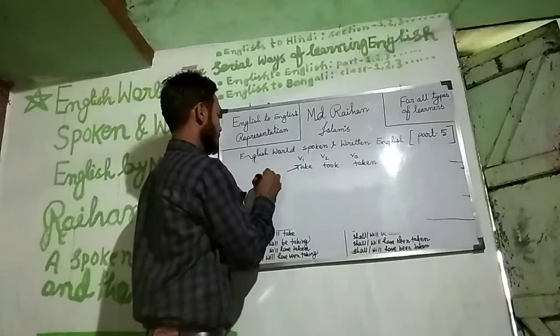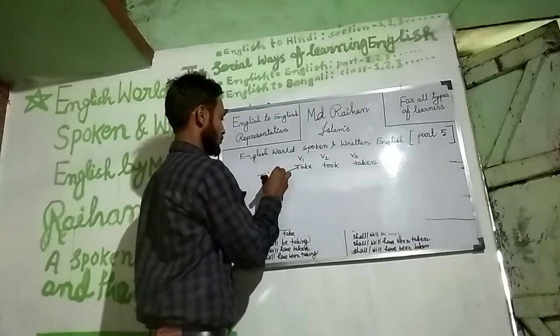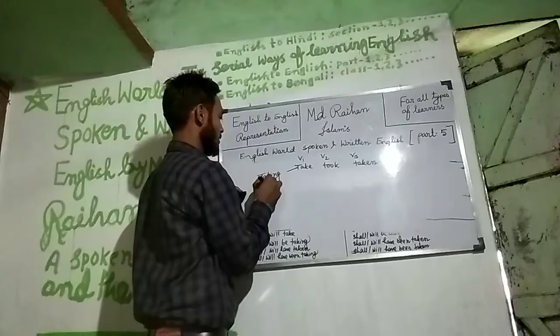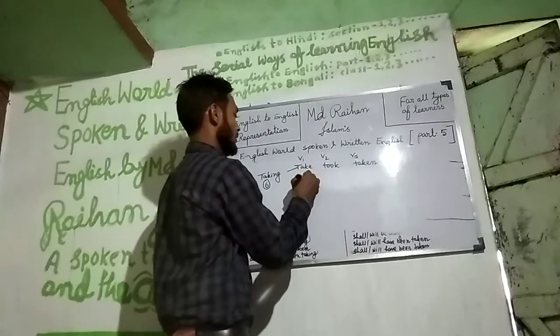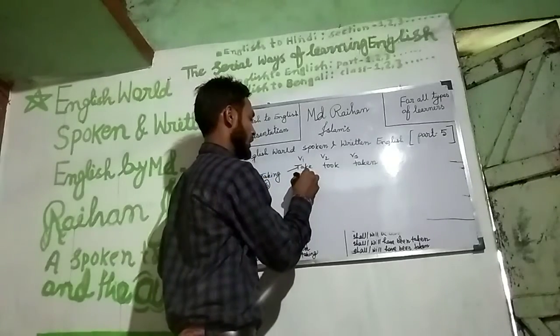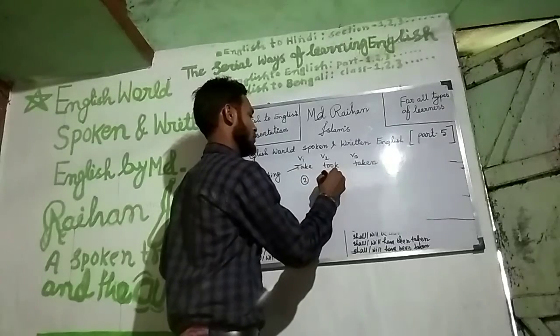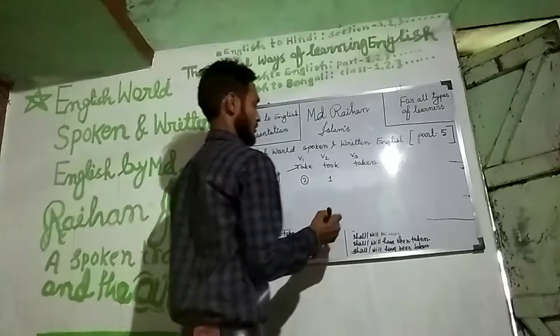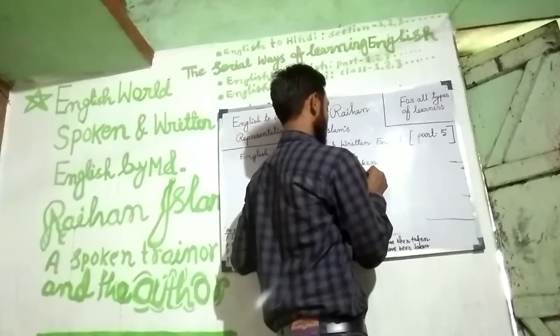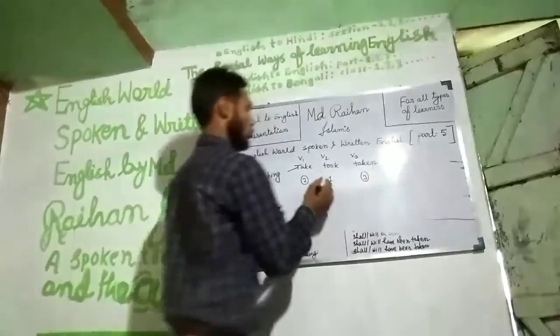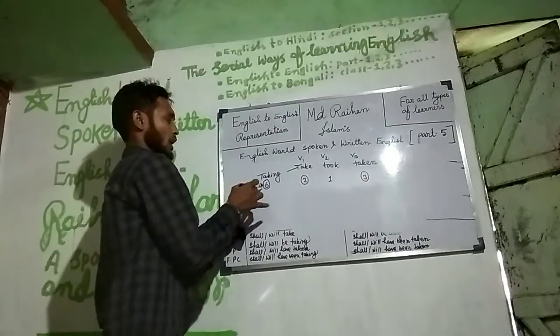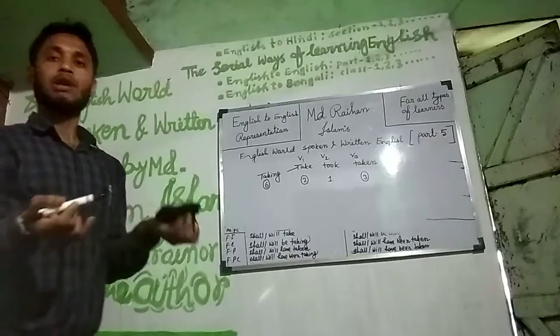And adding ing: taking. So this will be in 6 places, this in 2 places, this only 1 place, and this 3 places. So 3, 1, 2 and 6: 12 tenses.